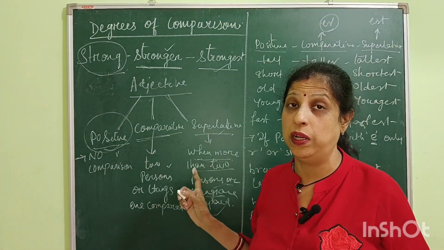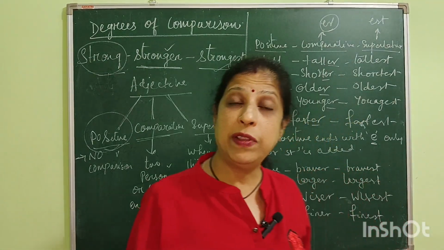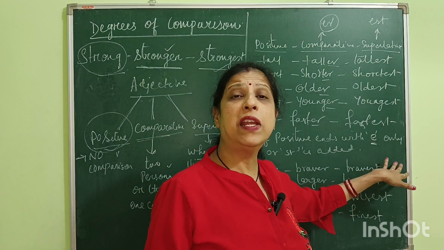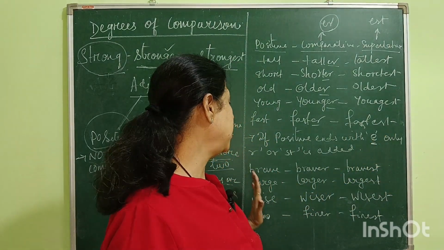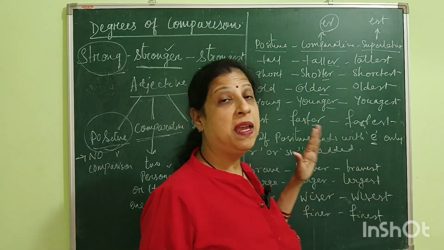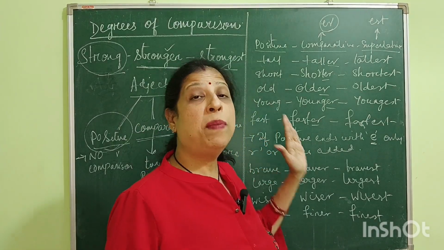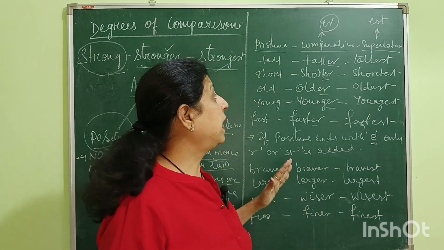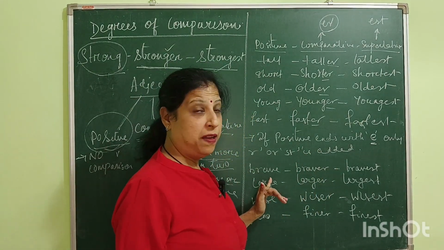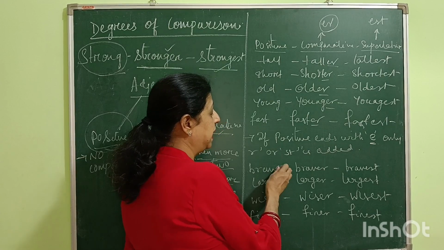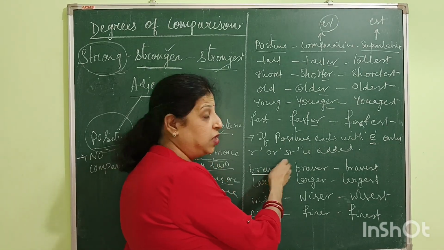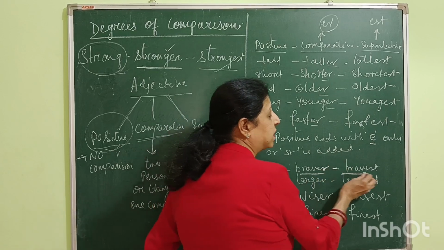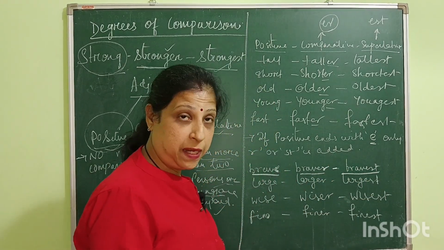If the positive word ends with the alphabet E, then we can change the positive to comparative by adding R, and from comparative to superlative by adding ST. Here, brave ends with E, so it will be braver, bravest.